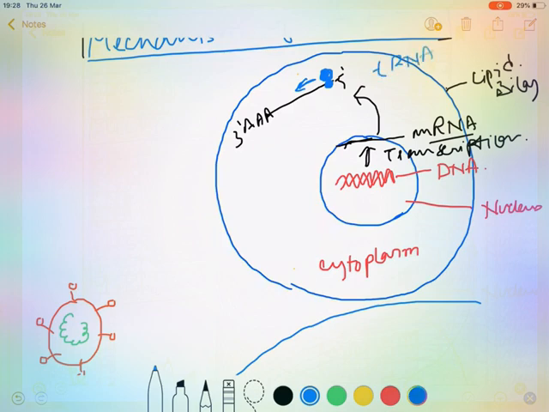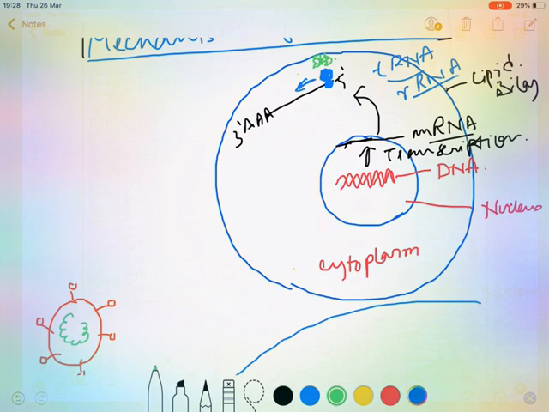tRNA helps, and of course rRNA is there, which is already present inside the ribosome. So the tRNA will pick up amino acids one by one according to the codons present in this mRNA molecule, and accordingly the amino acids one by one will make a protein, and that is the protein which the cell requires. This protein can be an enzyme, or it can be for the cell membrane or for the nuclear membrane, for anything, and it will be modified by the Golgi body.